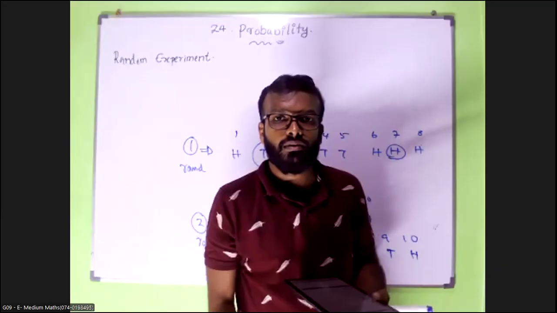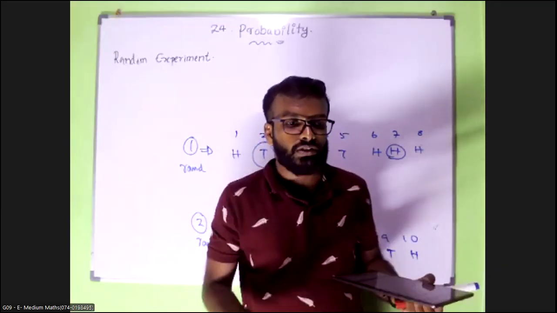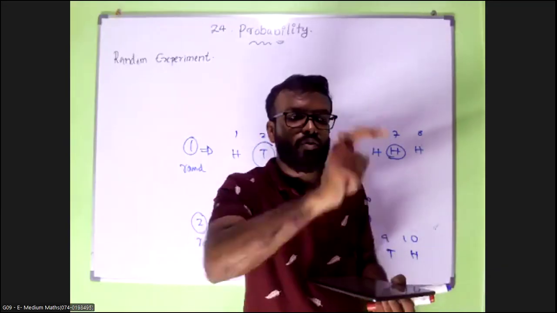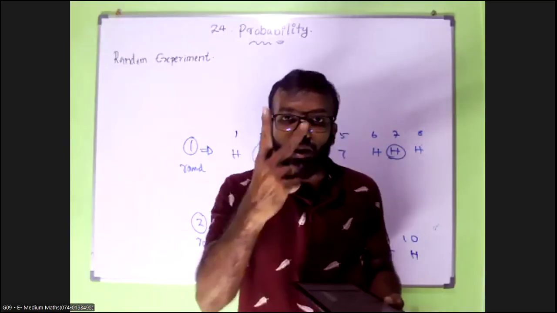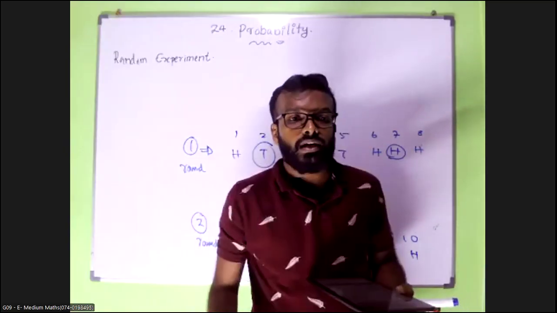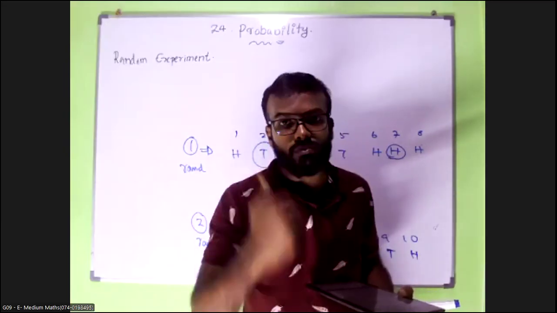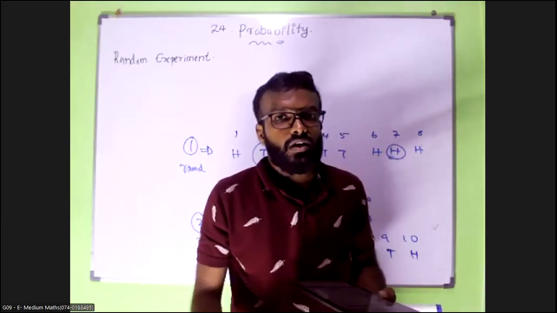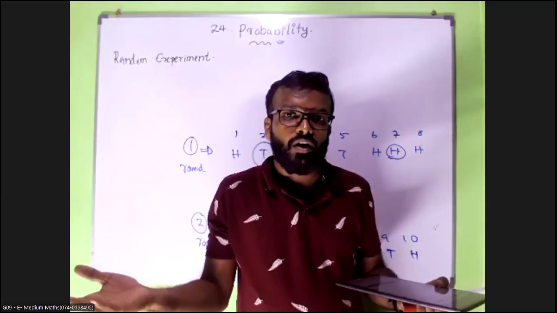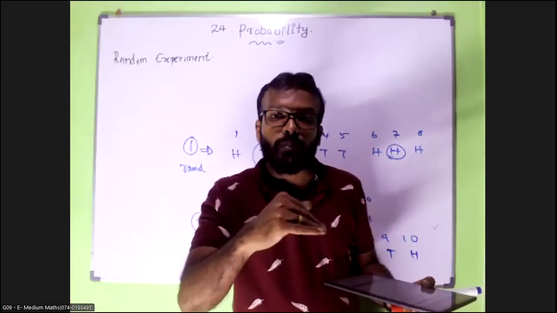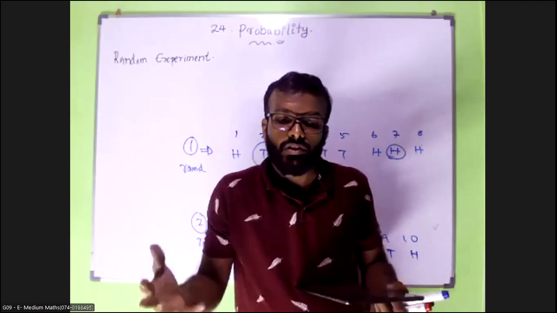First time you will get number 2, second time number 6, third time number 5. Likewise, there cannot be any repeatable pattern. So it is totally random.